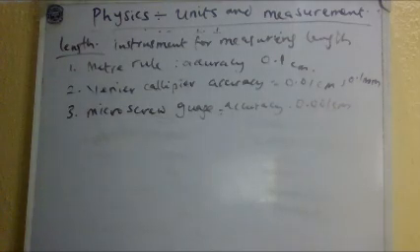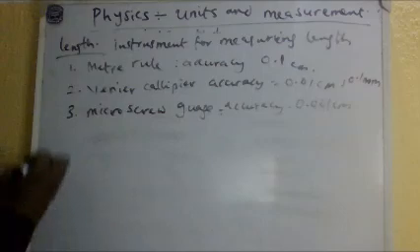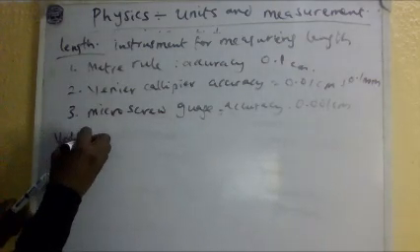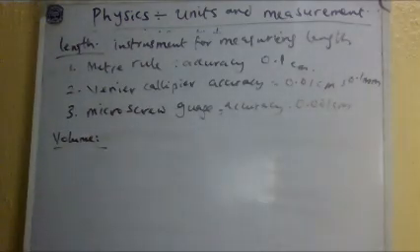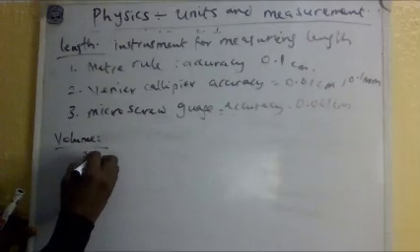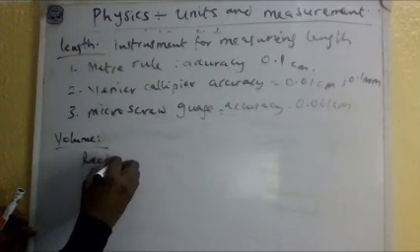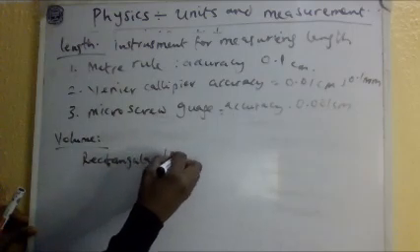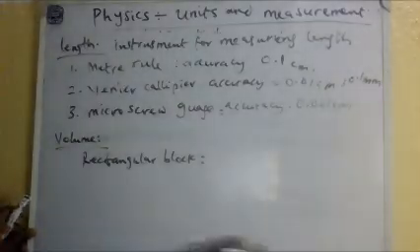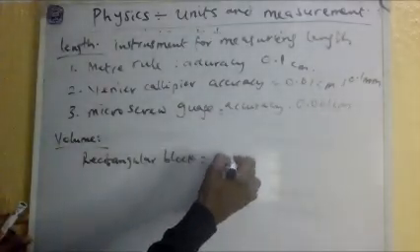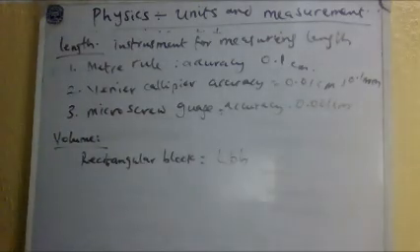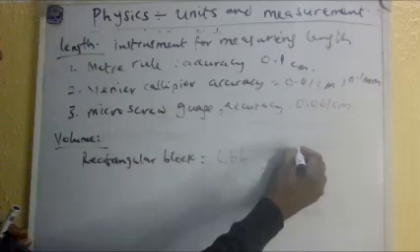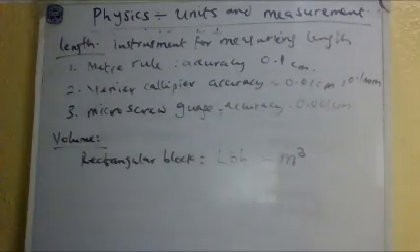So we've talked about length. The next one we'll talk about is measurement of volume. For volume, you have different things you are measuring. A rectangular block: by the time you measure all the sides, to get the volume, it's just length times breadth times height, LBH, and the unit is meter cube. So the rectangular block volume is length times breadth times height.